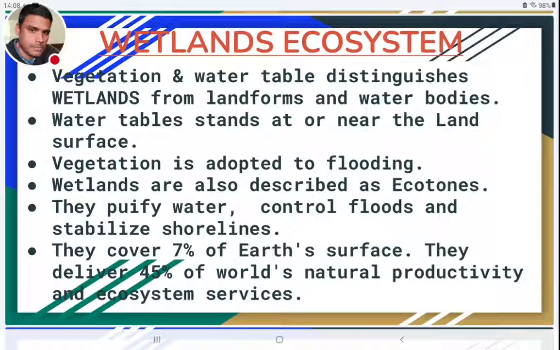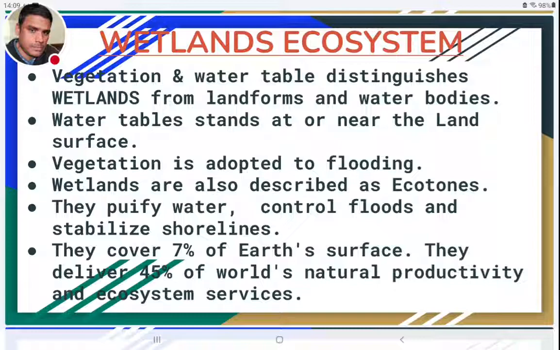But in wetlands, the water table will be near or at the land surface, touching it. In some cases, water from the water table flows above the land surface. That is why throughout the year wetlands have water, and though the levels may change, they always have water. So wetlands have water tables at or near the land surface.